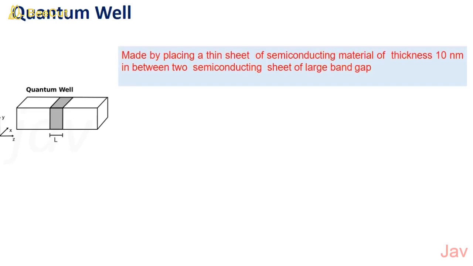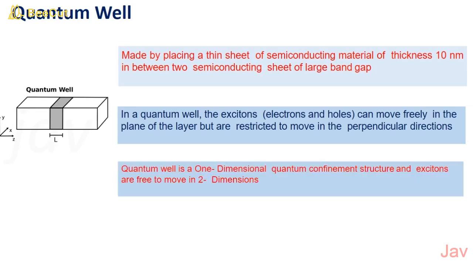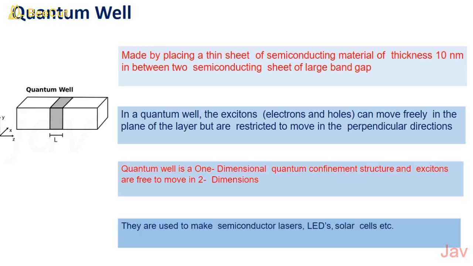In quantum well, the exciton, which is nothing but a bound pair of electron and hole, can move freely within the plane of the layer, but is restricted to move in the perpendicular direction. Quantum well, as we have discussed earlier, is a one-dimensional quantum confinement structure, and excitons are free to move in two dimensions. Applications of quantum well include making semiconductor laser, LED, and solar cell.